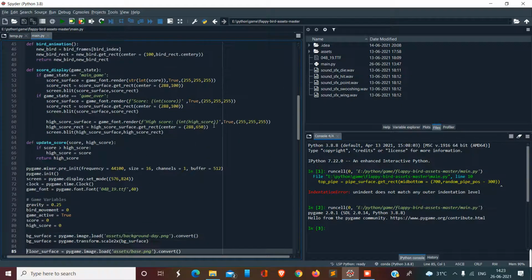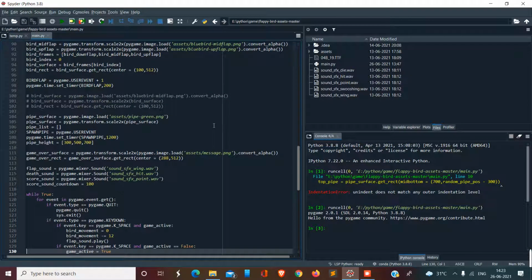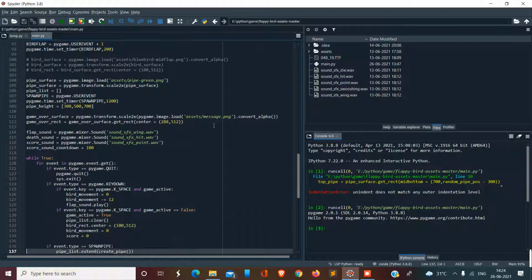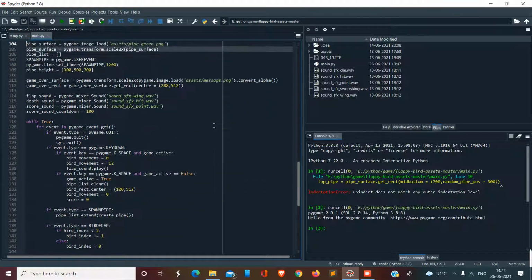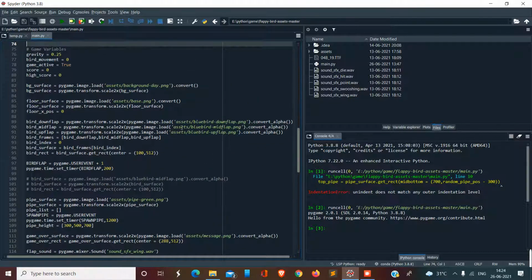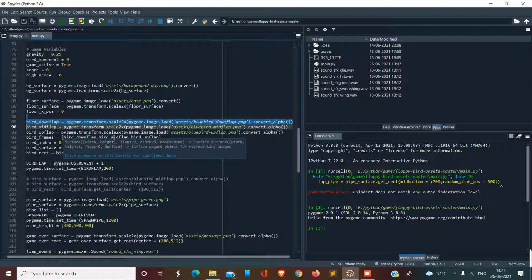Next, let me give a walkthrough of the code. First, let me tell you about the bird. I've imported a picture of the bird in three flaps: downward flap, upward flap, and mid flap. Here are all three flaps. I've used convert alpha because if I load the original image, there will be a black background on the bird, and after using convert alpha, it will go.